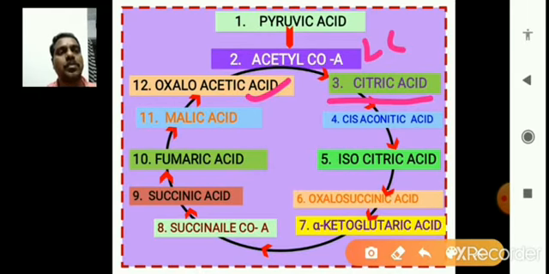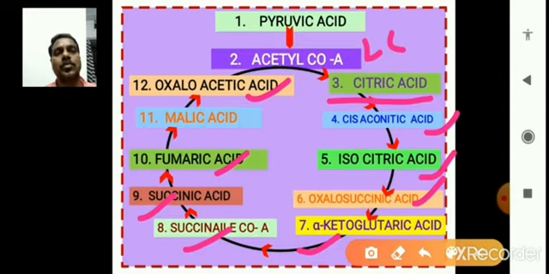Now citric acid forms cis-aconitic acid. The 5th one is isocitric acid, the 6th one is oxalosuccinic acid, the 7th one is alpha ketoglutaric acid, the 8th one is succinyl coenzyme A, the 9th one is succinic acid, the 10th one is fumaric acid, and the 11th one is malic acid. Finally, again in the Krebs cycle, oxaloacetic acid is produced. So this oxaloacetic acid is again ready to gain another acetyl coenzyme A.